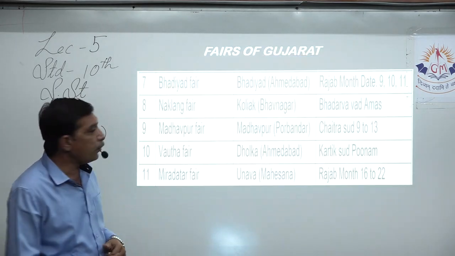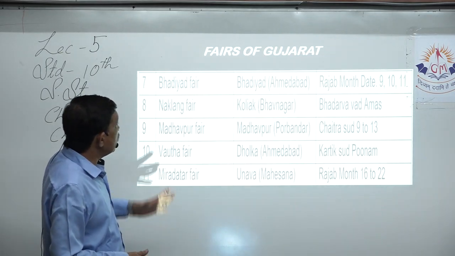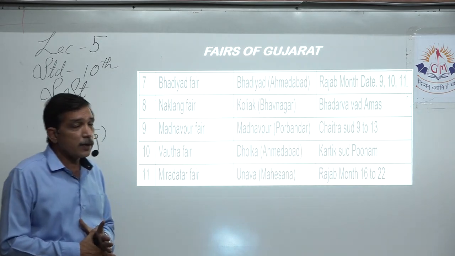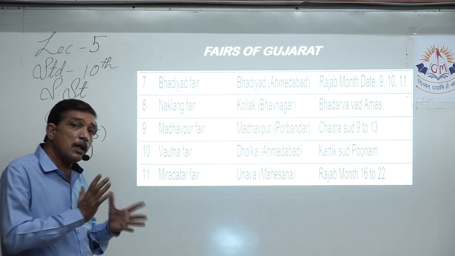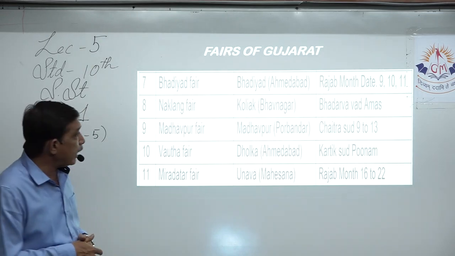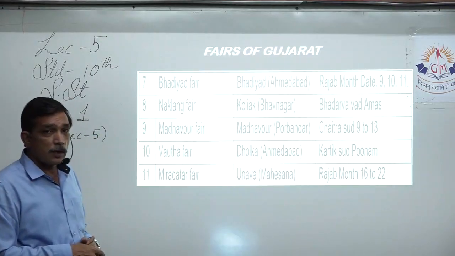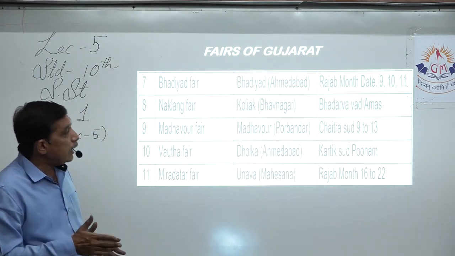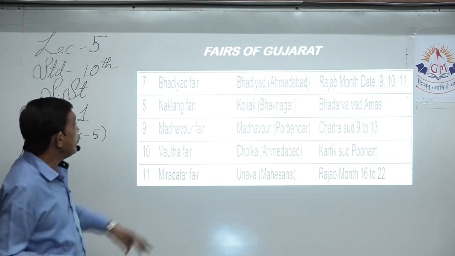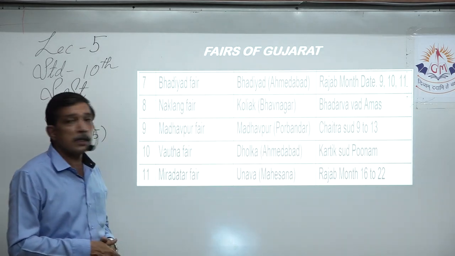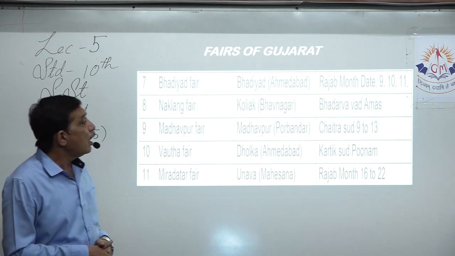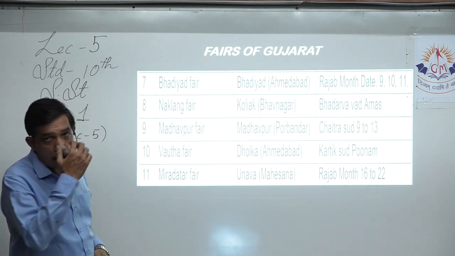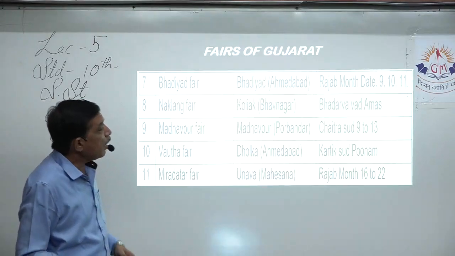Next few fairs are the Baryat fair, which is held at Baryat, that is Ahmedabad. Now this is a Muslim fair, so it will be counted as per the Muslim or Islamic calendar. Rajab is one of the months of the Islamic calendar, and it is held during the Rajab month, on the 9th, 10th and 11th day. Next is Naklan Fair, which is held at Kolyak, which is in Bhavnagar. Bhadarva Amas, Bhadarva Amas, I stretched that picture, so Bhadarva Amas.